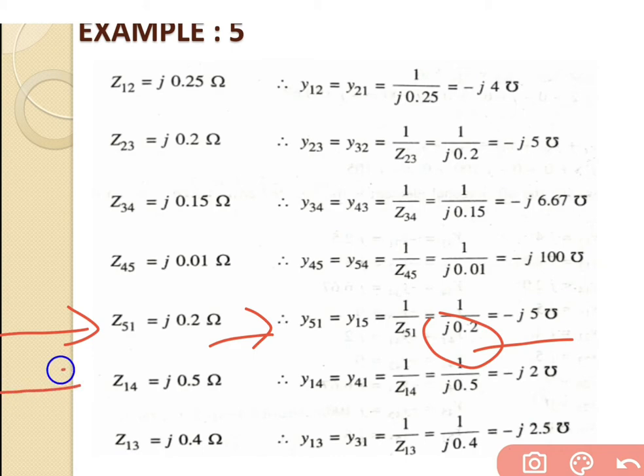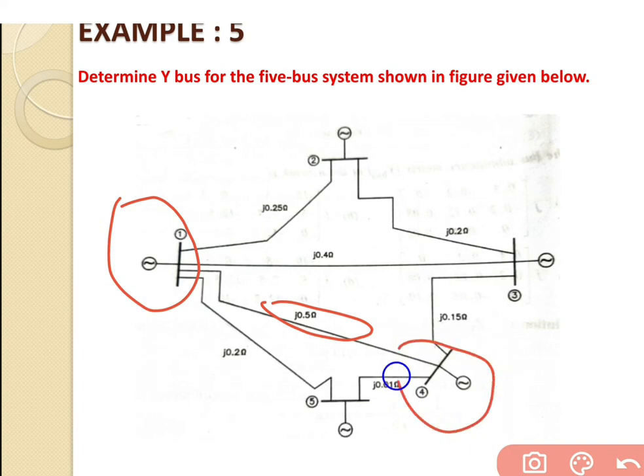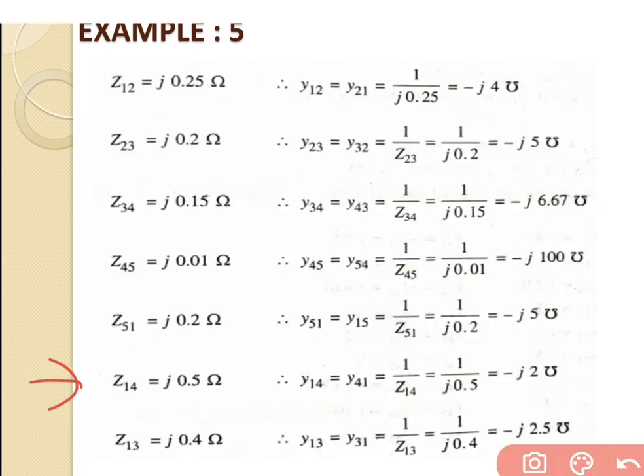Then we will go for the next one, the line impedance Z14, which is equal to j0.5 ohm. Z14 is the line connected between bus number 1 and bus number 4, having a given impedance of j0.5 ohm. Y14 equals Y41 equals 1 upon Z14. Putting in the value of Z14 equal to j0.5, we get the answer of minus j2 mho.